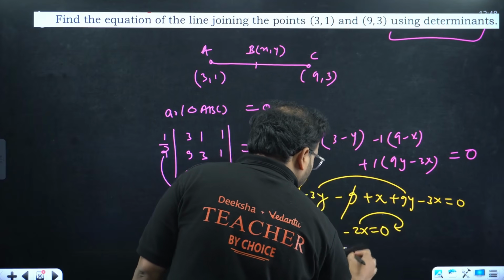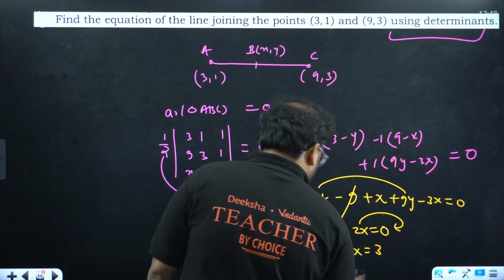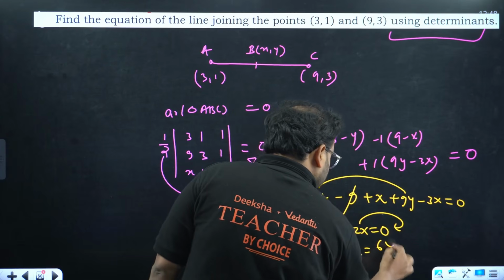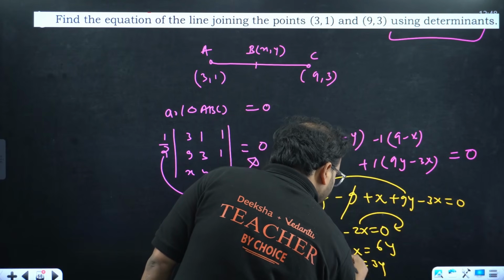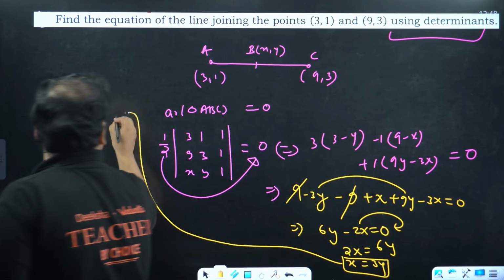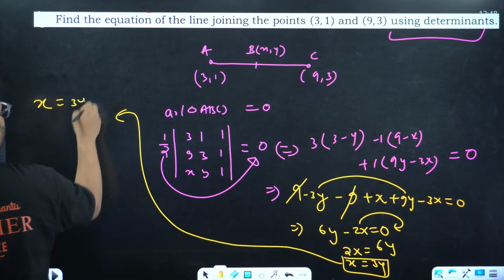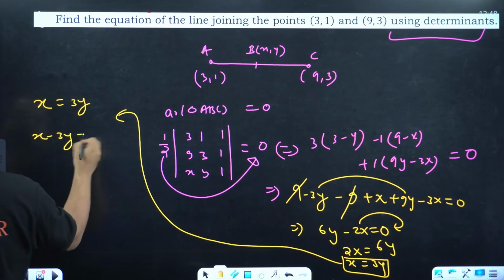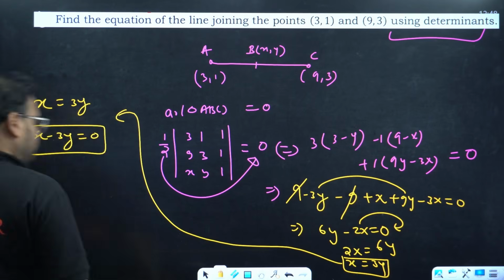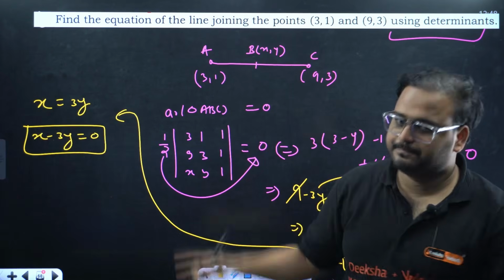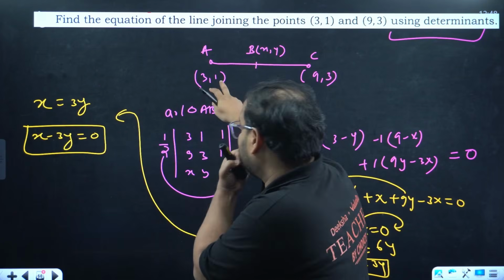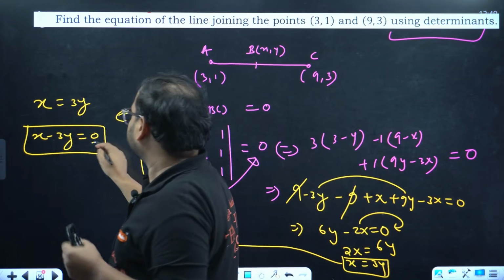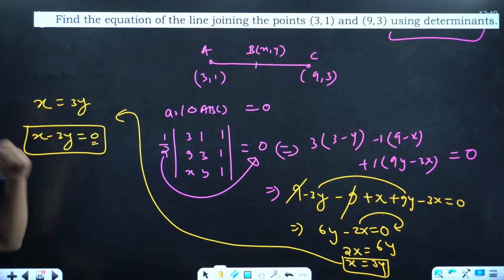Move on this side, you get 2x as 6y. So x is coming as 3y. If I just solve it over here, x equals 3y is the equation, or you can write this as x minus 3y equals 0. Equation of the straight line in 2 variables. You can verify also. Put x as 3 and y as 1, 3 minus 3 will become 0.